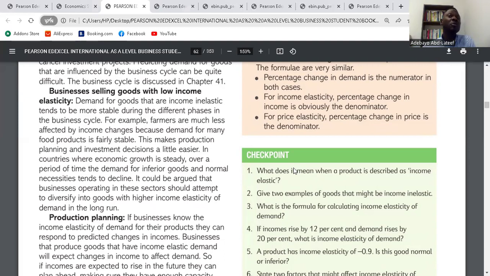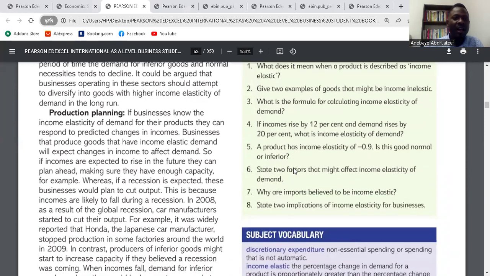So it is advisable for such businesses to start thinking about investing or diversifying into selling goods that are income elastic. Yes. Because if they sell goods that are income elastic, and the economy is growing, they will also grow their revenue. But if they continue to sell goods that are income inelastic, they won't sell much, because the focus is going to be on goods that are income elastic as the economy moves in that direction. Is it clear?